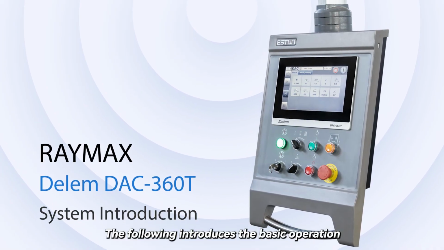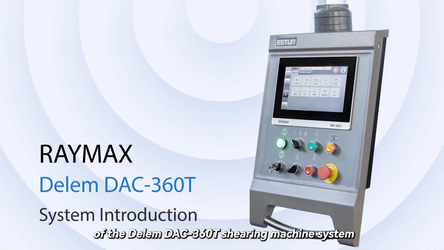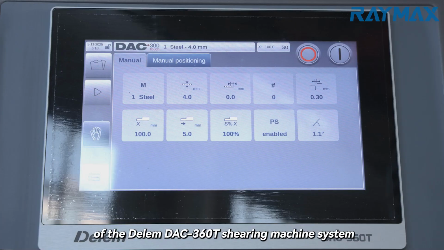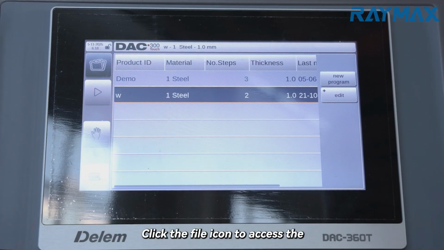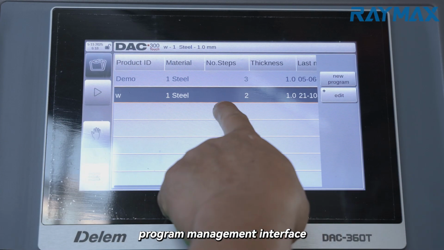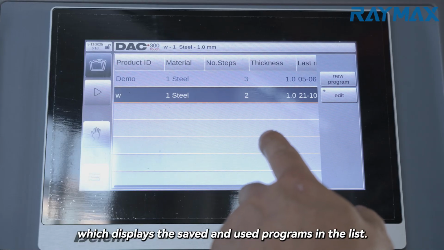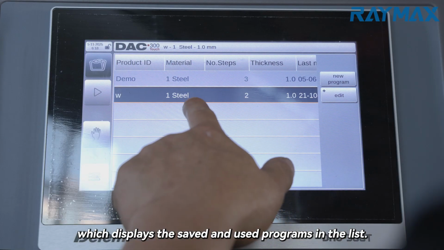The following introduces the basic operation of the DELEM DAC 360T shearing machine system. Click the file icon to access the program management interface, which displays the saved and used programs in the list.